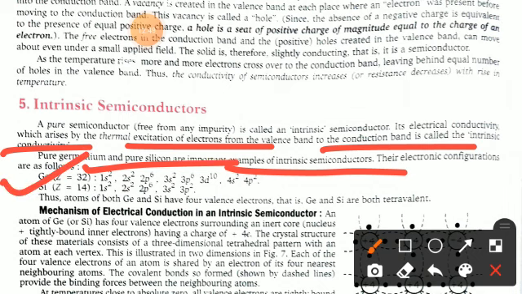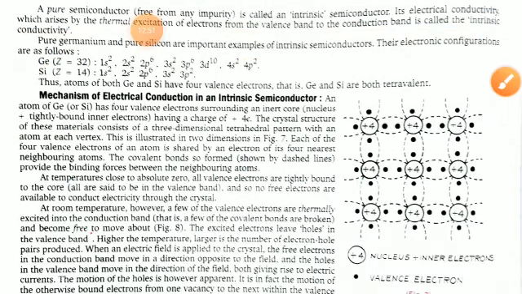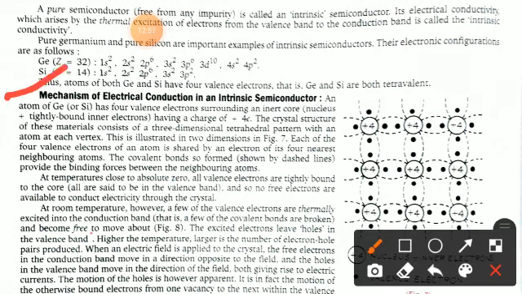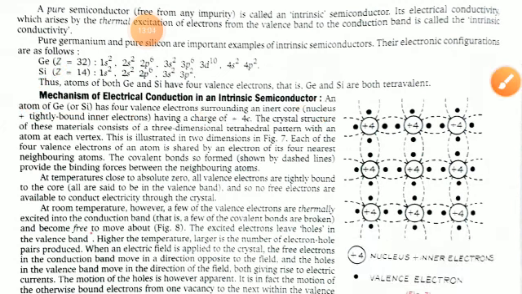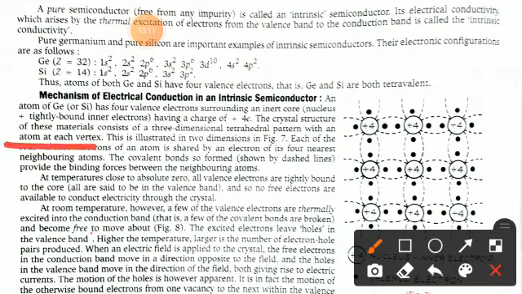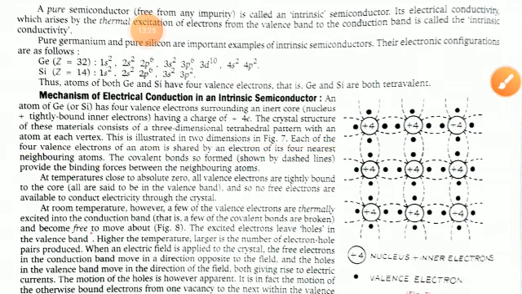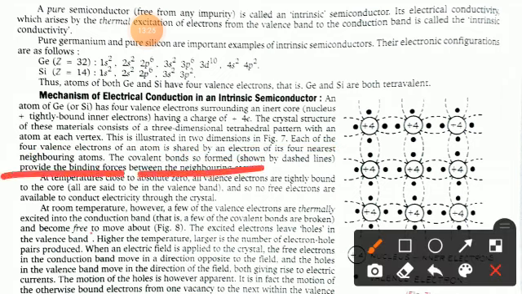Their electronic configuration you can see here, and the mechanism of electrical conduction in an intrinsic semiconductor you can see here. An atom of germanium or silicon has 4 valence electrons surrounding an inert core nucleus. These materials consist of a 3-dimensional tetrahedral pattern with an atom at each vertex. This is illustrated in 2 dimensions, you can see here, this is the figure. Each of the 4 valence electrons of an atom is shared with one of its 4 nearest neighboring atoms. The covalent bonds so formed, shown by the dashed lines, provide the binding forces between the neighboring atoms. Fine.